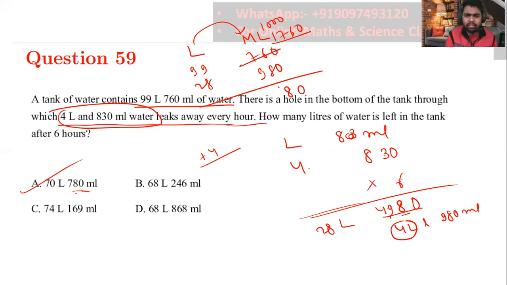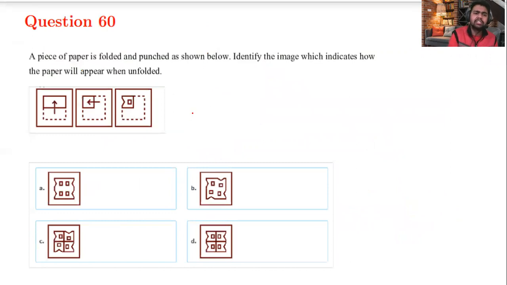If you want to solve further, you can solve, right? So again, we have this part here. If you see, it would be just 7. And here I had taken one carry, so it would be 98. And when we subtract 98 with 28, we get 70. So 70 liter and 780 ml would be my right answer. This is a very easy question.